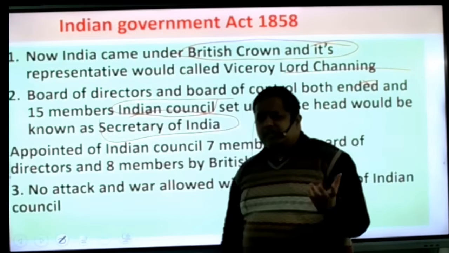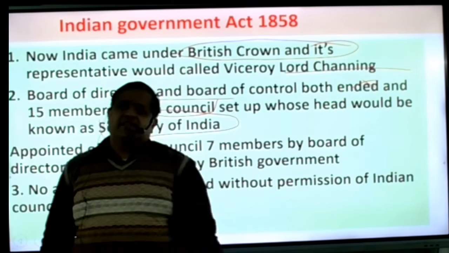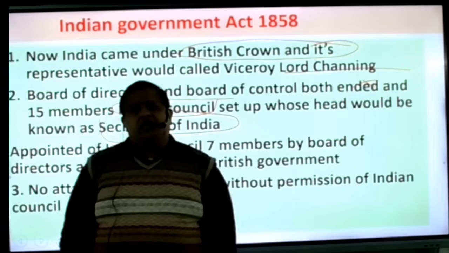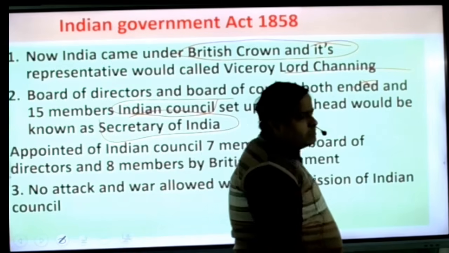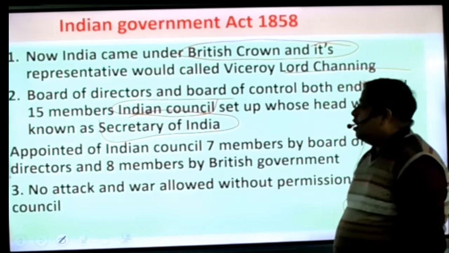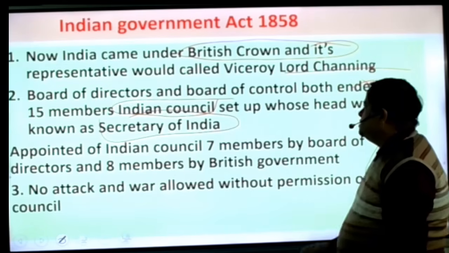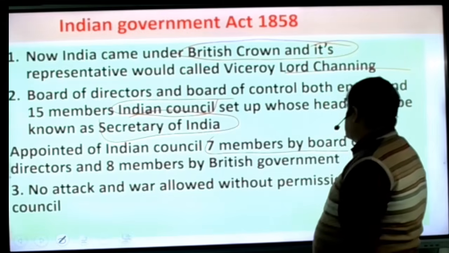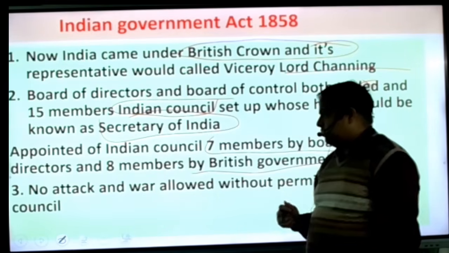So beta, what is the difference between the Governor General and the Viceroy? The Governor General is basically an agent of the company, and the Viceroy here is directly the agent of the Crown, a representative of the Crown. So the Viceroy is the bigger post. The Indian Council had 7 members from the Board of Directors and 8 members appointed by the British government.